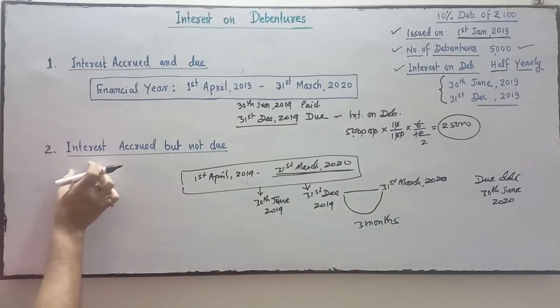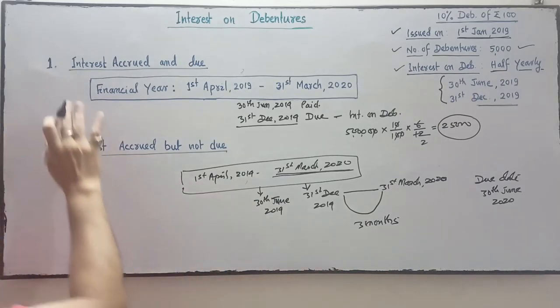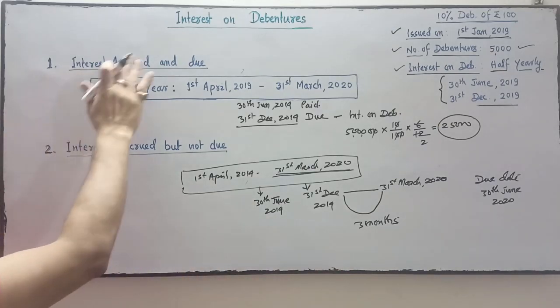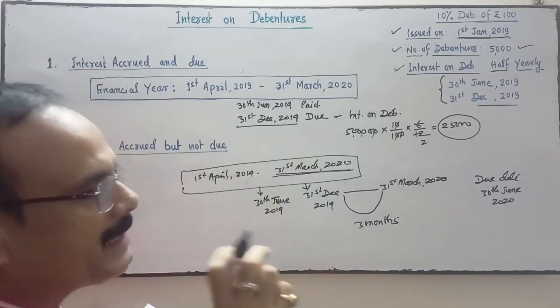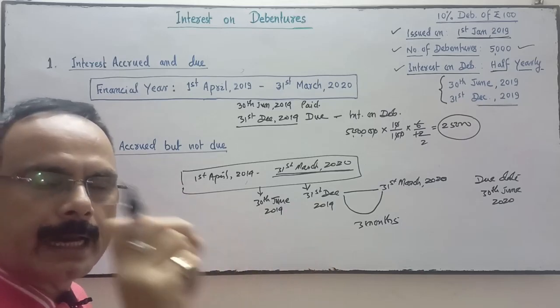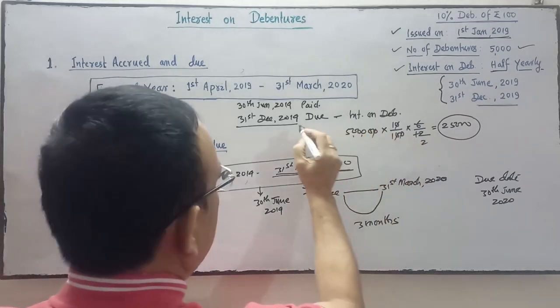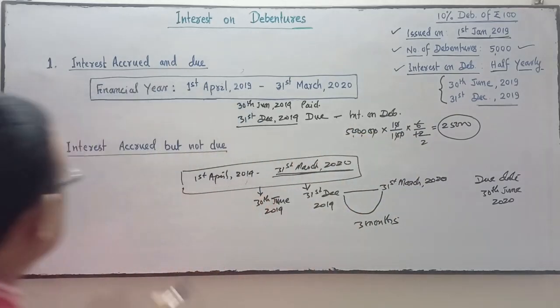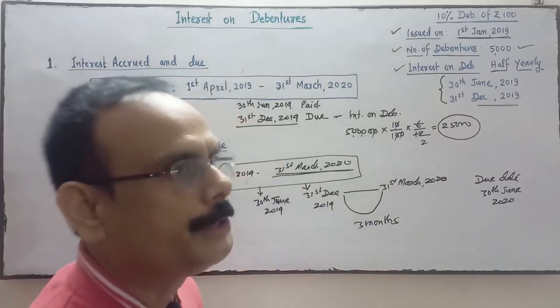So this interest is accrued, but it is not due. So both are interest. One is accrued and due, it is accrued and it is due. So this one is called accrued and due, and this one is called interest accrued but not due.